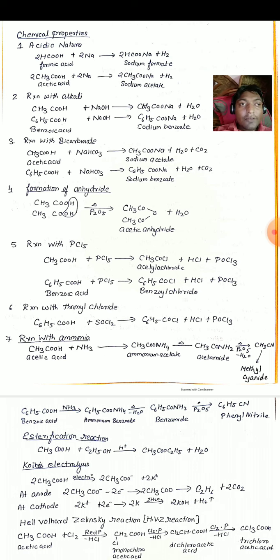Another example is whenever benzoic acid, that is C6H5COOH, is reacted with PCl5, it forms C6H5COCl plus HCl plus POCl3.